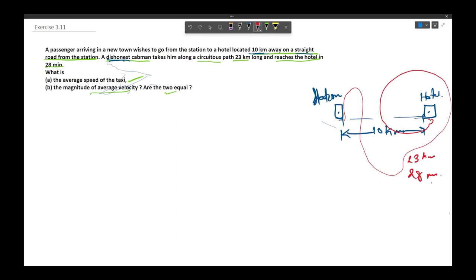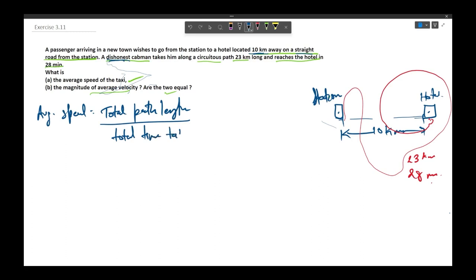So we all know that average speed is defined as total path length divided by total time taken. In this case, the total path length is 23 km and time taken is 28 minutes.